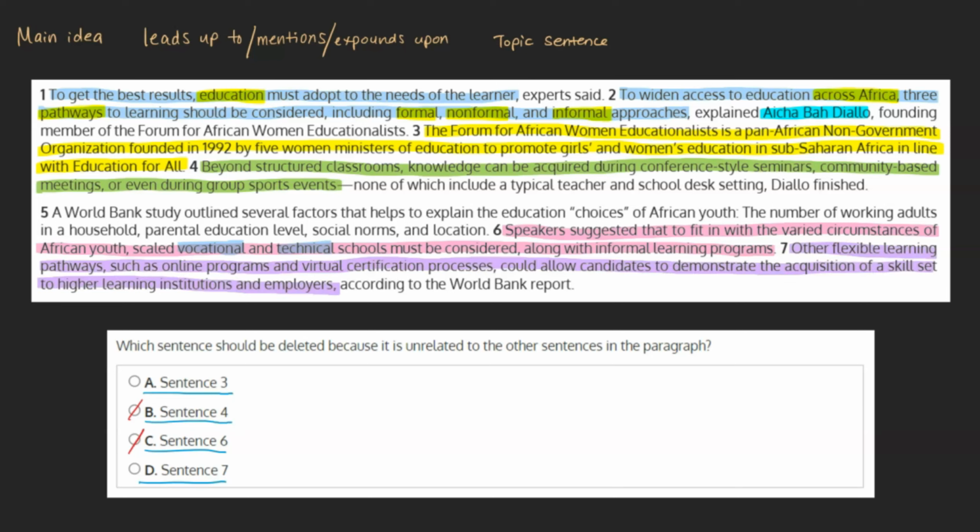"Other flexible learning pathways, such as online programs and virtual certification processes, could allow candidates to demonstrate the acquisition of a skill set to higher learning institutions and employers." As this sentence delves into other flexible learning pathways, which again is our main idea, we can see that this is incorrect, and we can mark our original answer, choice A, as our final answer.